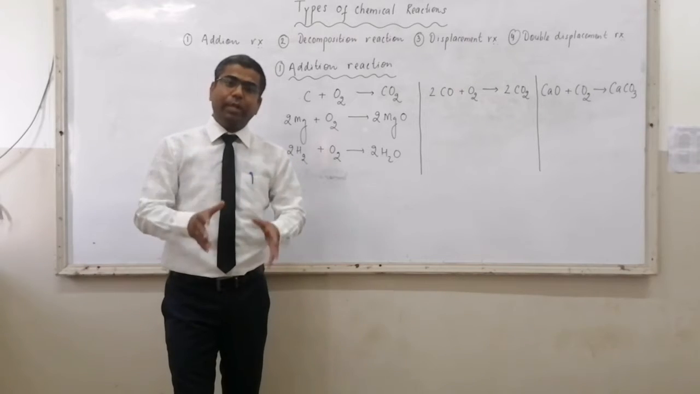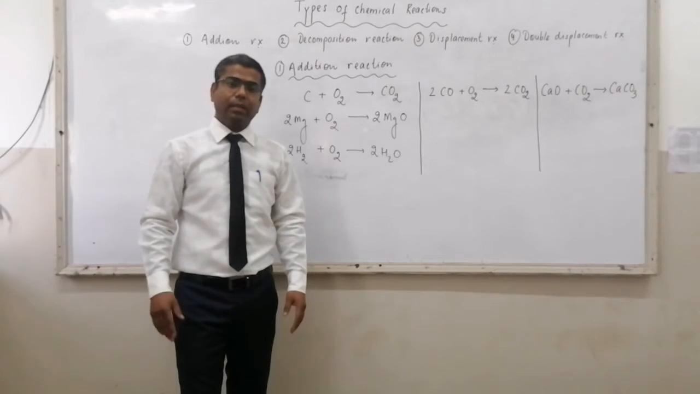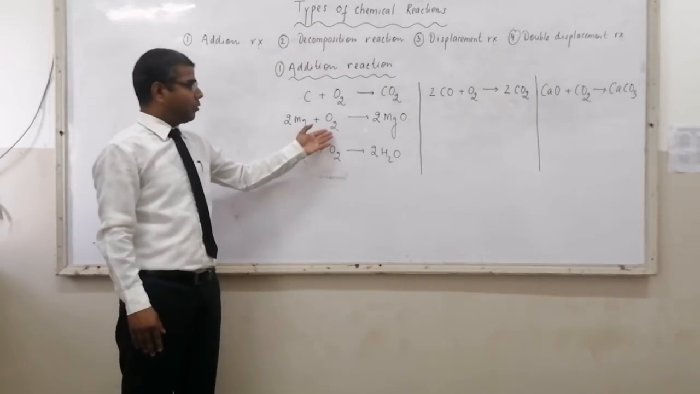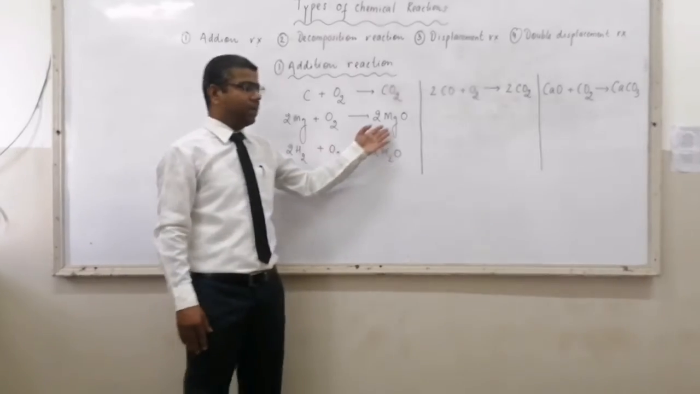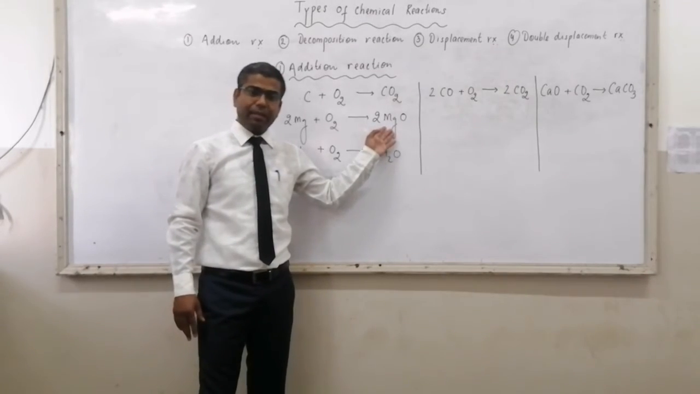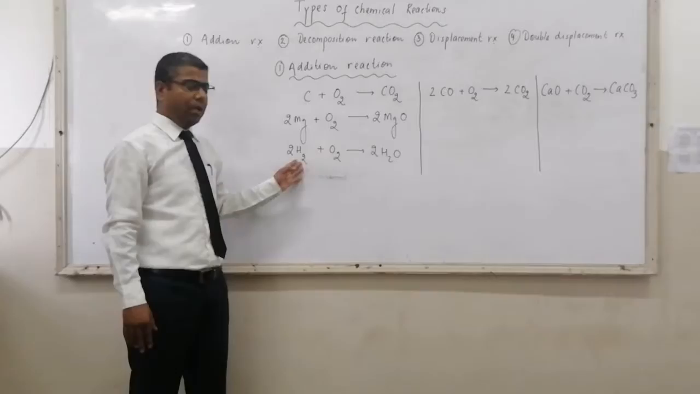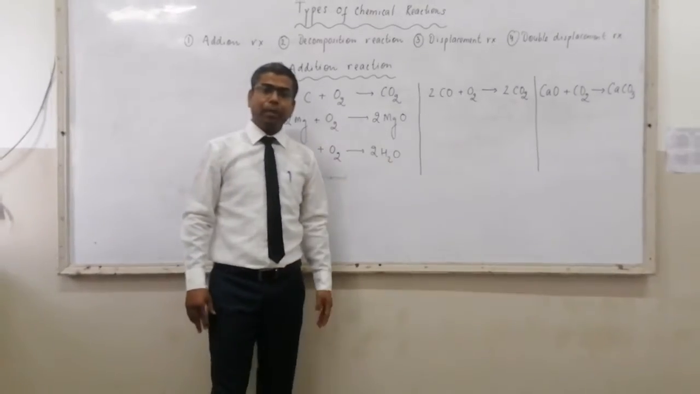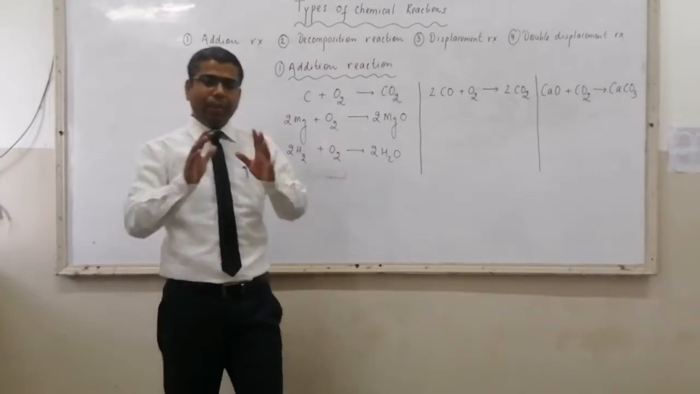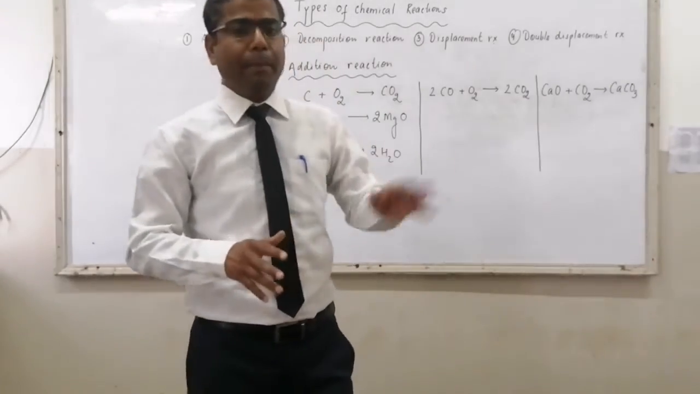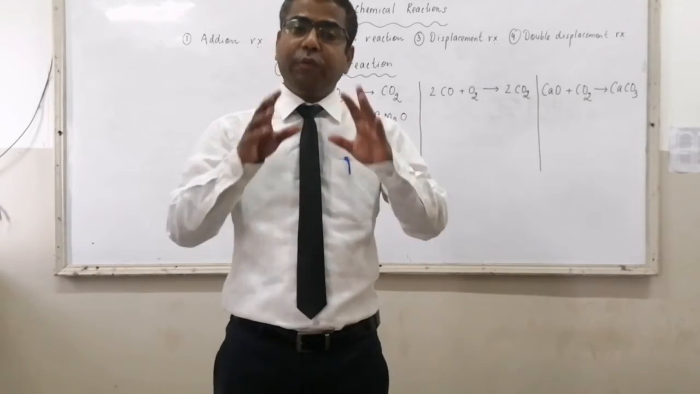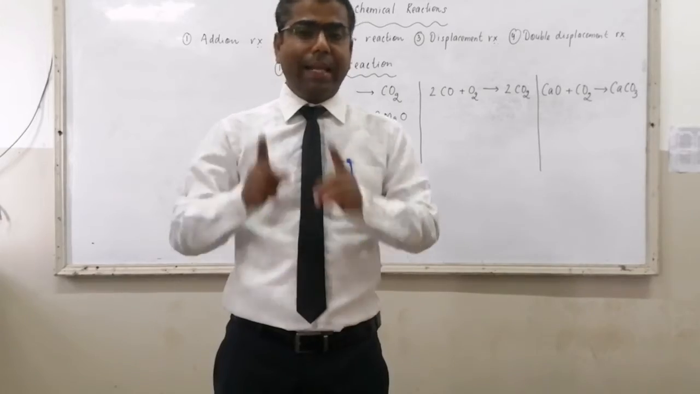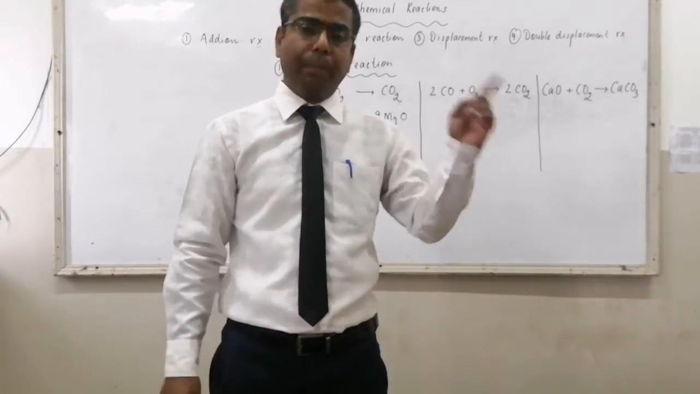Compound contains more than one type of atoms. Then we have magnesium metal, again an element, reacts with O2, an element, to form magnesium oxide, a compound or a substance. Then we have hydrogen reacts with oxygen to form water, again an element reacts with an element to form a compound. So in type first, element reacts with element to form a compound. So this is the first type of combination reaction or the addition reaction in which an element reacts with another element to form a compound.